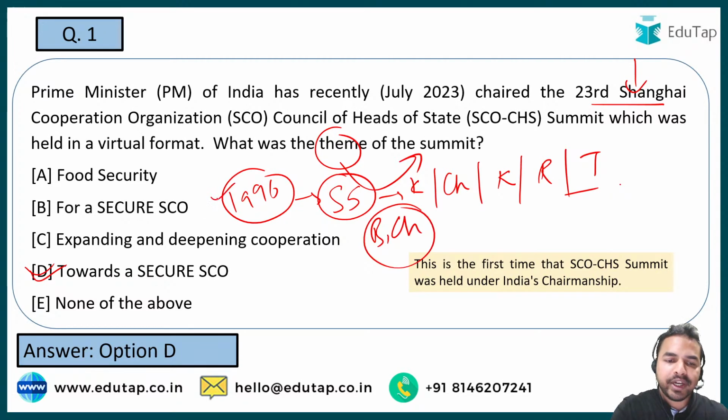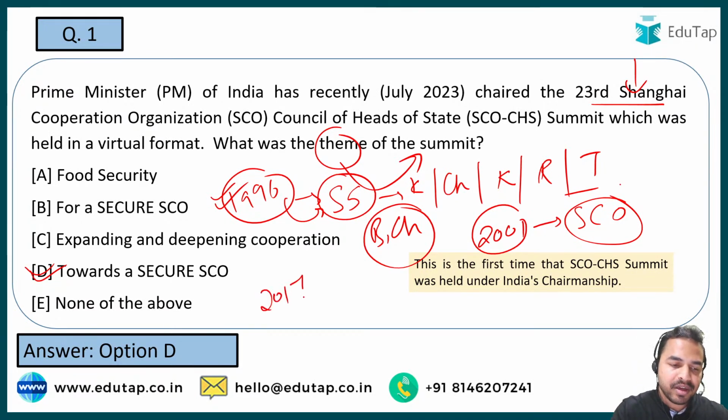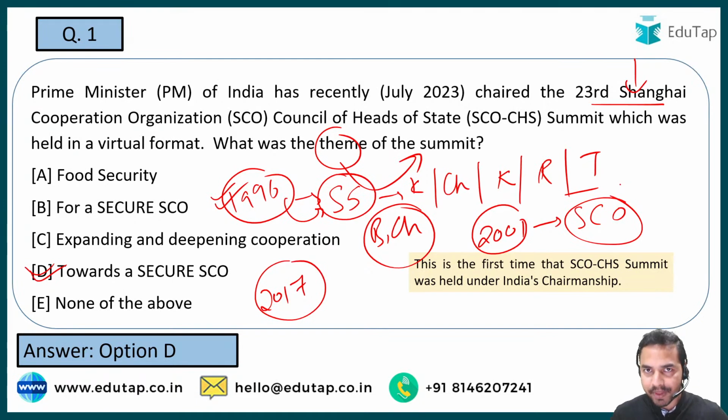I told you that in 1996 it was just known as Shanghai 5, and in the year 2001 it became the Shanghai Cooperation Organization, which has its secretariat in Beijing, China. And when I talk about India, India along with Pakistan became a member of SCO in the year 2017. Now when we talk about the presidency, as I told you, presently India has the chairmanship. Can you tell me the name of the country which held the chairmanship of SCO in the year 2022? So guys, quickly tell me.